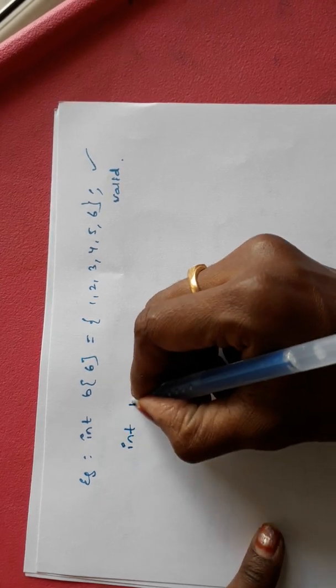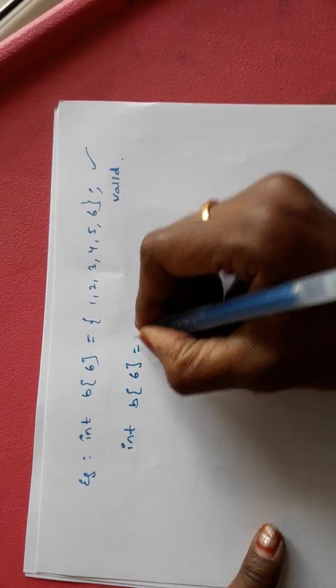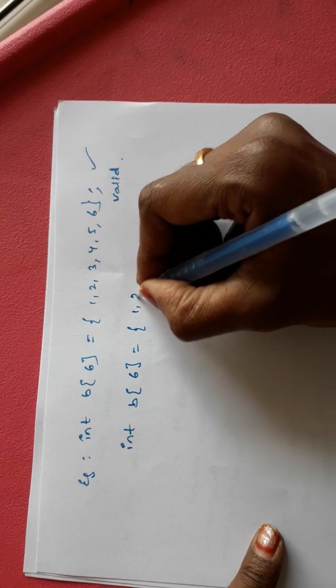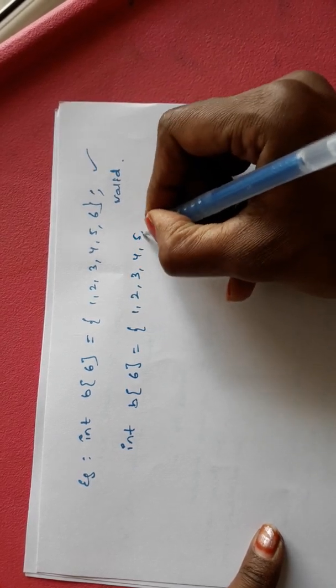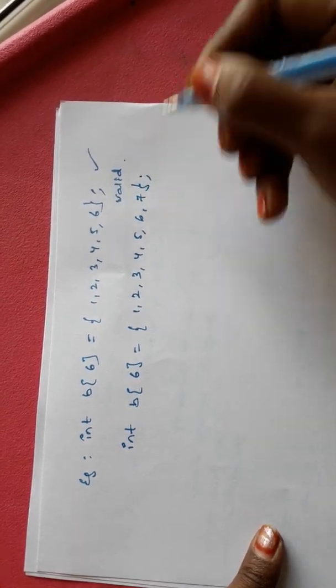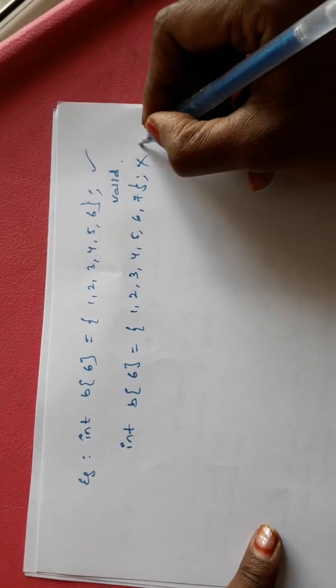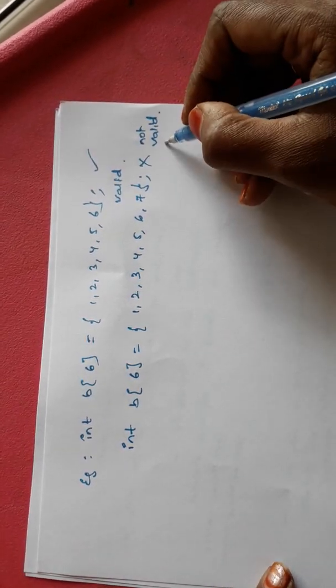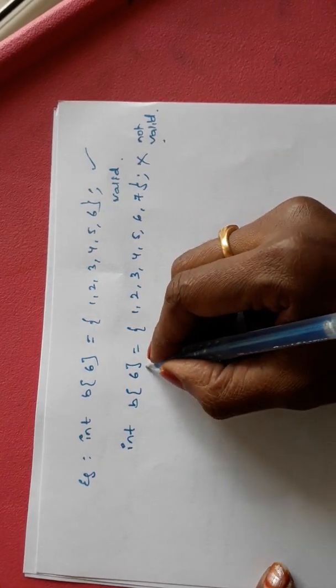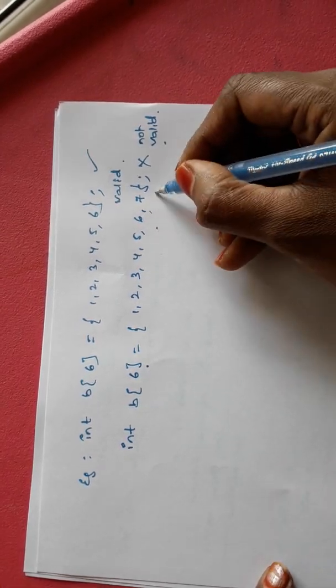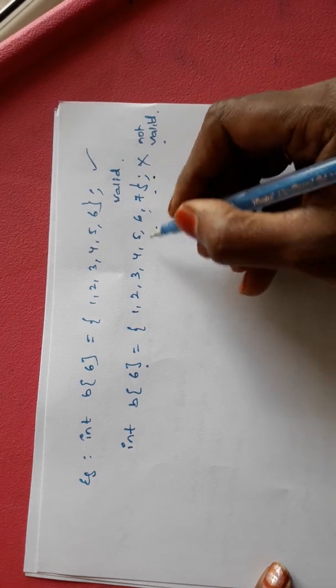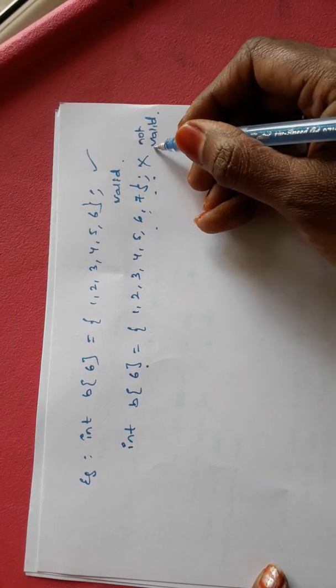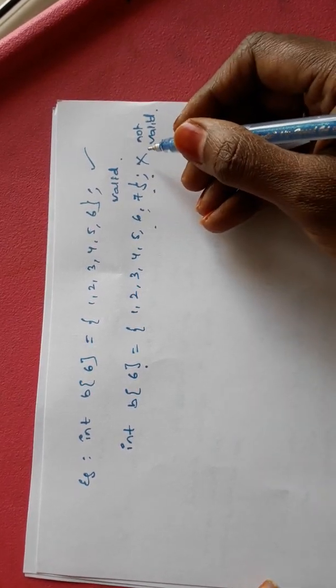Now, take another example. B of 6. Again, B of 6. 1, 2, 3, 4, 5, 6, 7. So, how many values did we assign? 7. It is not a valid statement. Why is it not valid? What is the size? 6. But we cannot assign beyond the size of the array.